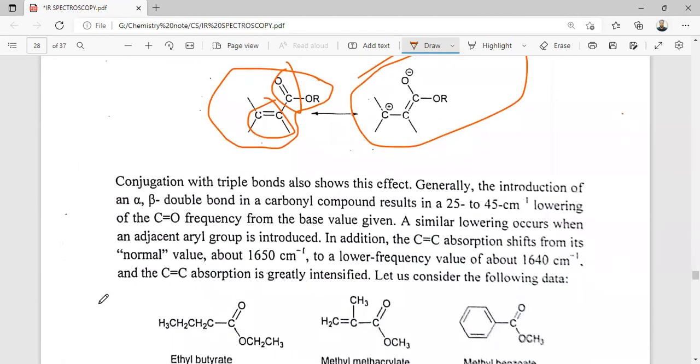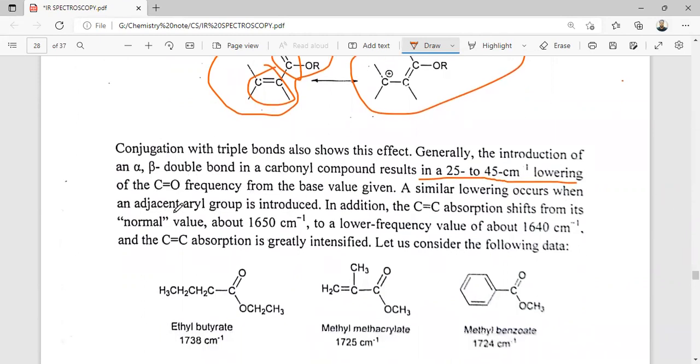Conjugation with a triple bond also shows the effect. The introduction of an alpha beta double bond in a carbonyl group results in a 25 to 45 cm⁻¹ lowering of the C=O stretching frequency from the base value. A similar lowering occurs when an adjacent aryl group is introduced. In addition, the C=O absorption is greatly intensified.